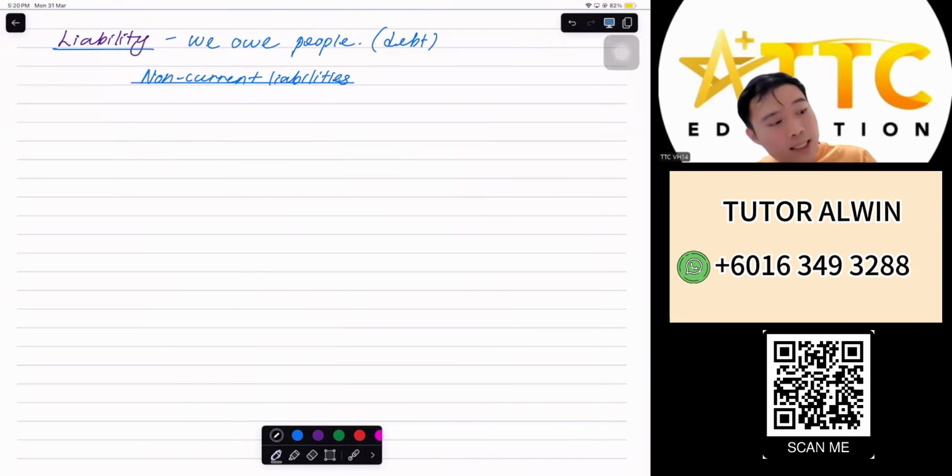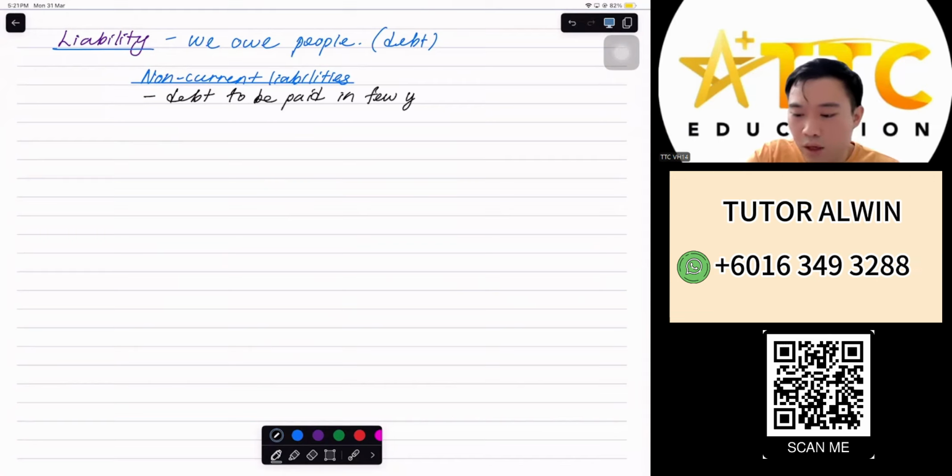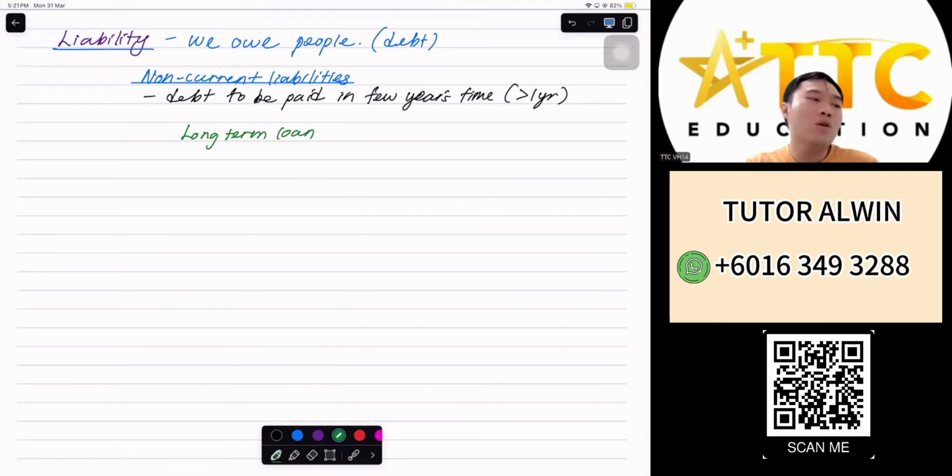So non-current liabilities are monies to be paid in a few years' time, or many, many years' time. Again, more than 1 year. For example, we have a long-term bank loan, or sometimes we have a mortgage loan. We borrow money in order to purchase another shop as our second branch. So we have a mortgage.